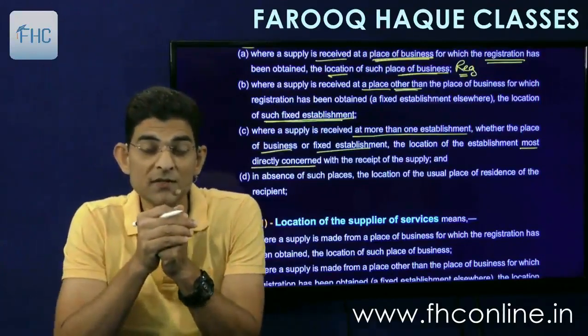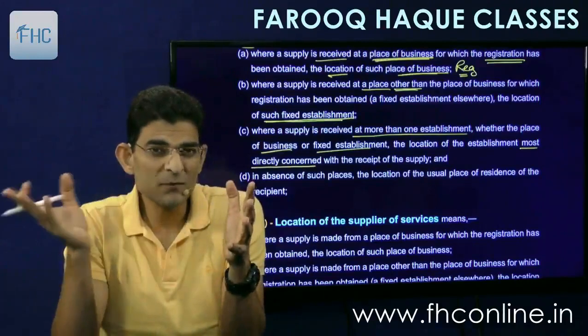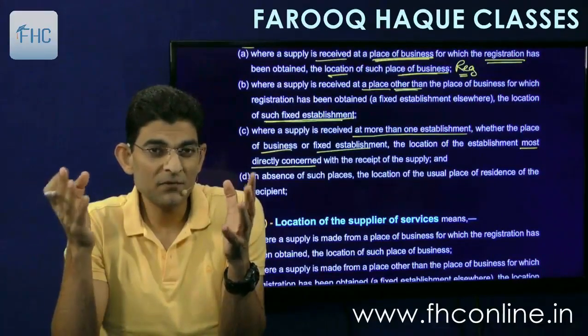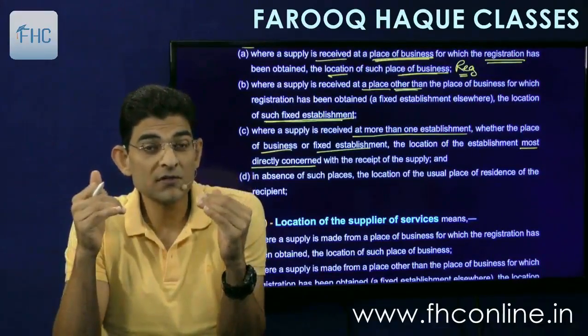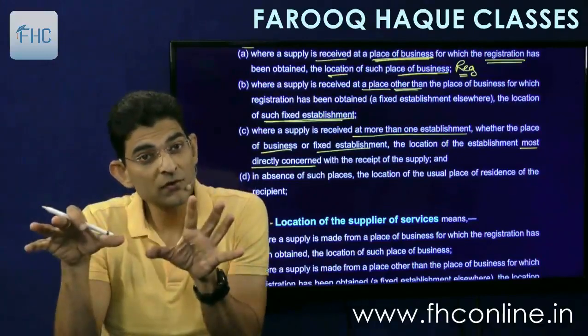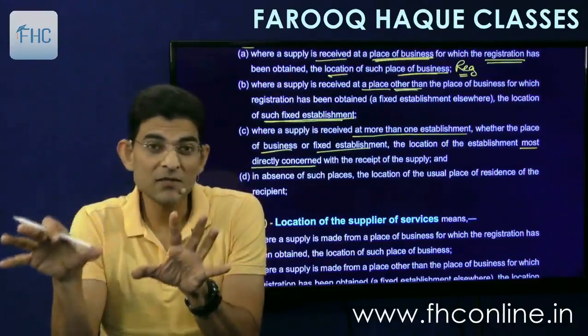Most directly concerned. So if one is the head office and one is a branch, and for example we have received audit service, audit is done for both the main head office as well as the branch.